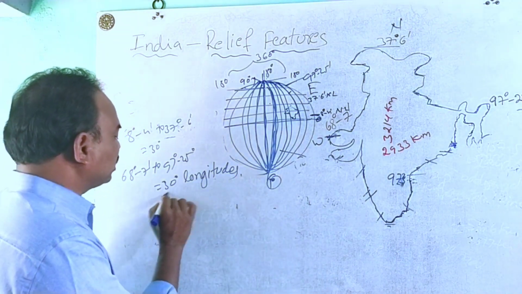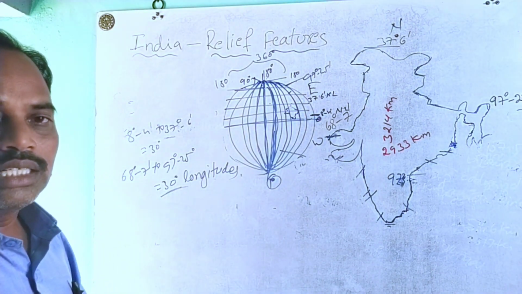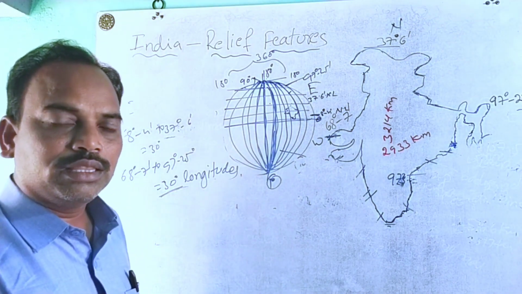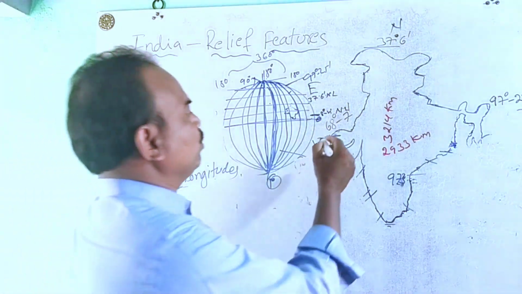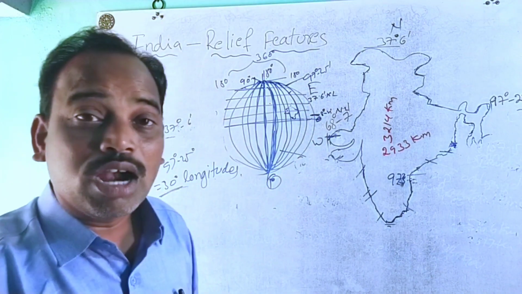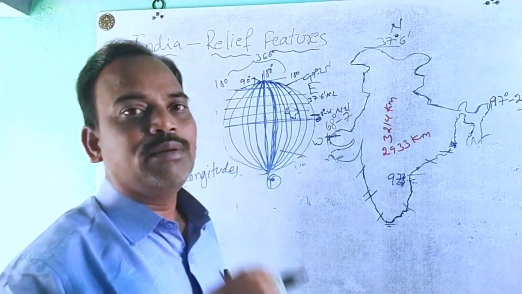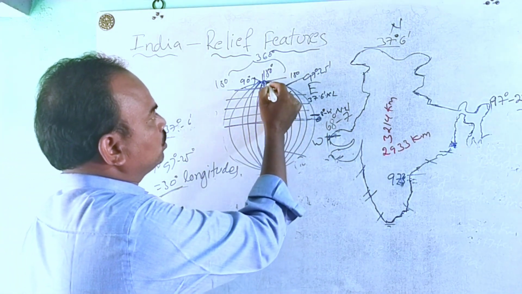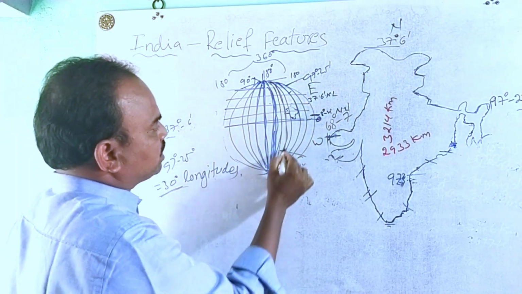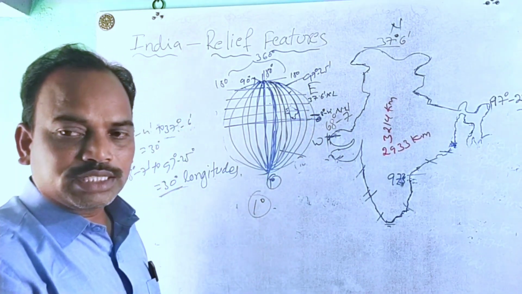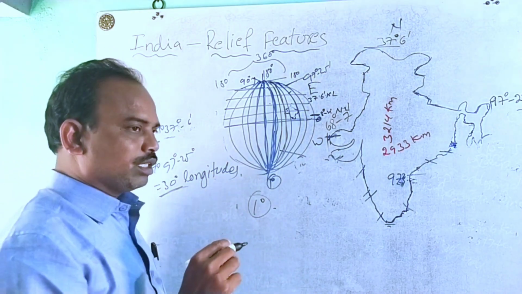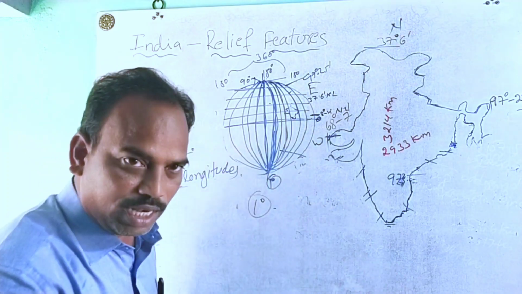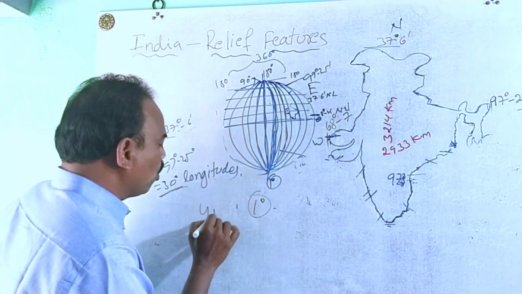In our country, 30 longitudes are there. That means 30 meridians are there. So we observe that from Gujarat to Arunachal Pradesh, a lot of time variation is there. How can we find that out? Listen, between two longitudes the distance is 1 degree. When the earth moves from one degree longitude to another, it takes nearly 4 minutes.